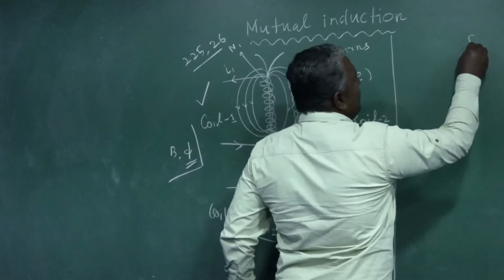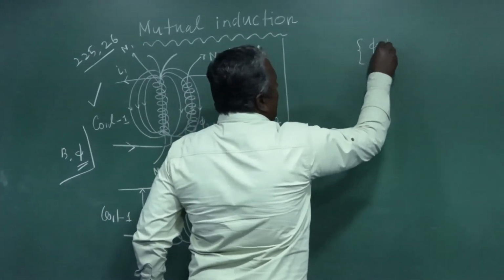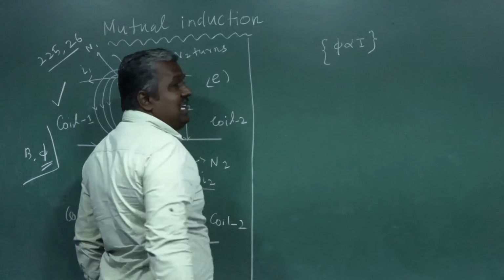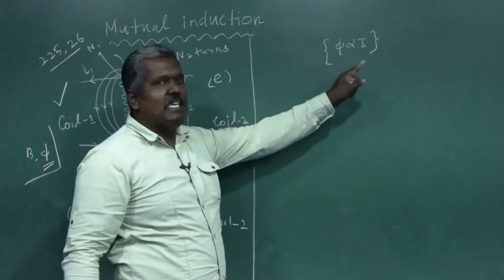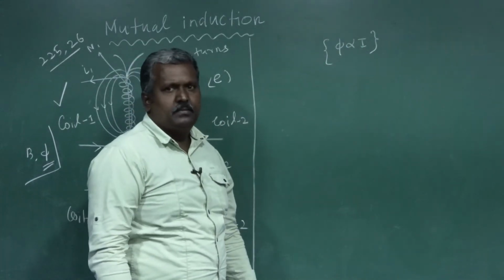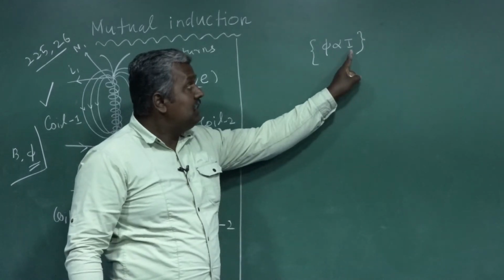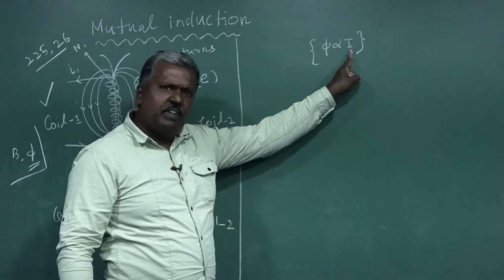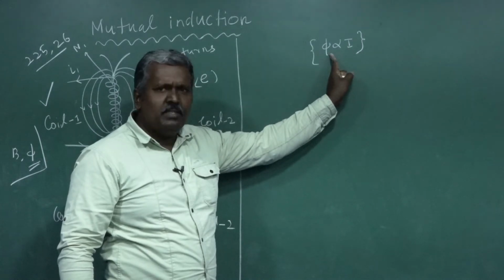Already you discussed this formula: Φ is proportional to I. Keep in your mind like this, Φ ∝ I. Because when current flows through the coil, a magnetic field is produced, so there will be some magnetic flux.